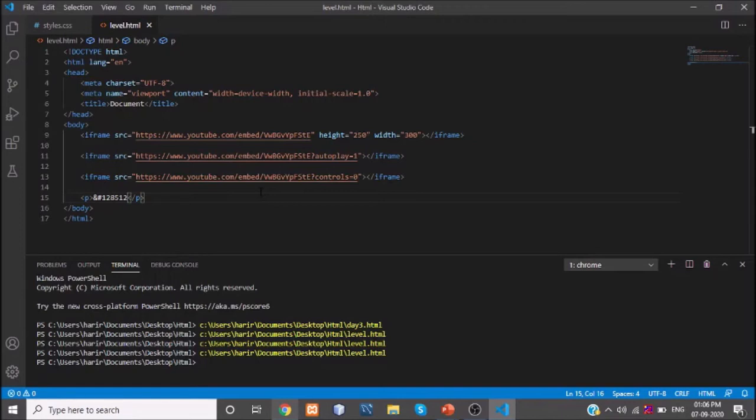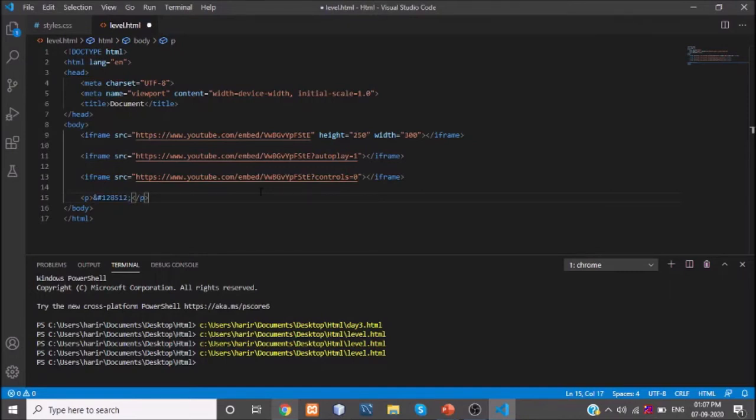Okay, we are not going to give any attributes or source, whatever we have discussed. To add an emoji in our website, we have to use two things. One is an ampersand and hash symbol. This is the first point. Second point, we have to mention 6 digits of numbers, and end with a semicolon.